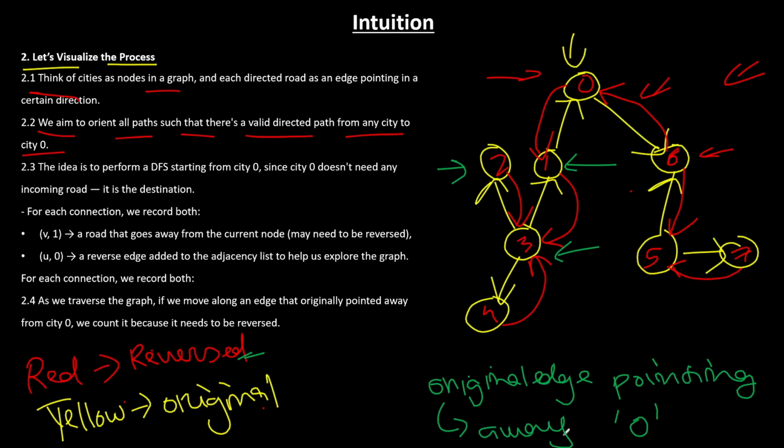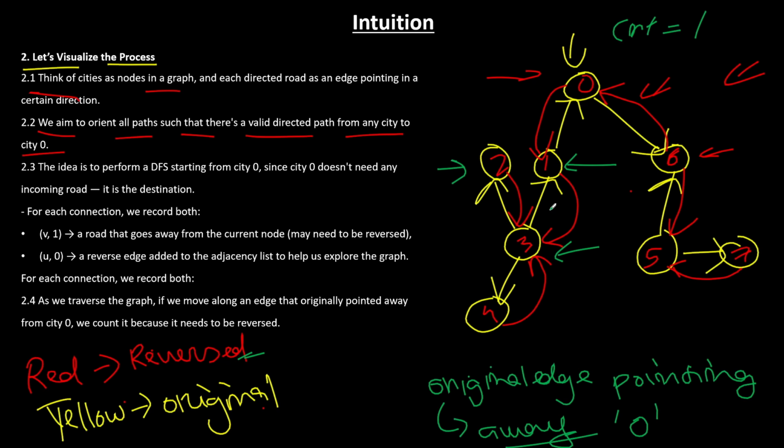Okay. Now, if the original edge is pointing away from it, that means we have to reverse this particular edge, right? So if you could see, we have a red edge already present here, right? So what we could do, we could increase the count, because to come from 3 to 2, we use the original edge, right? Which was given to us. But till now, we were using the red color edge, the reversed edge, right? Which means the original edge which is given to you is already pointing towards node 0, which is the capital city. So you don't have to worry about reversing anything.